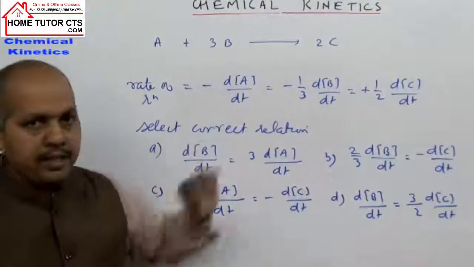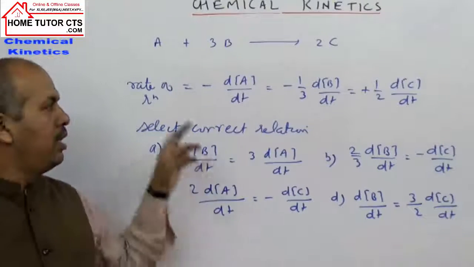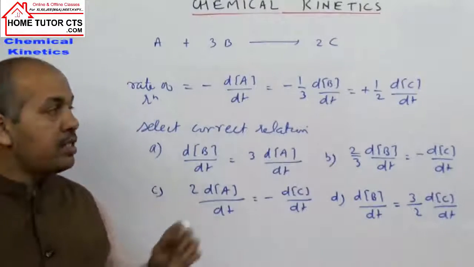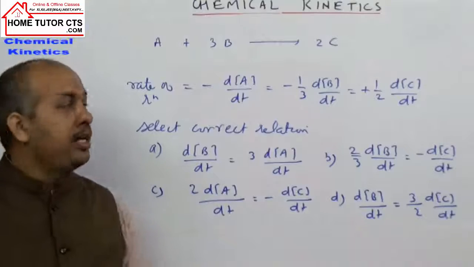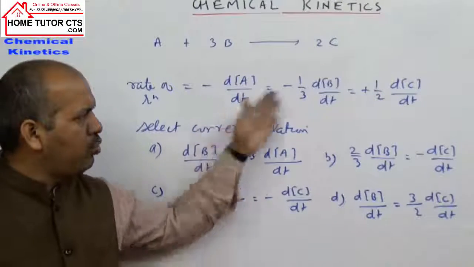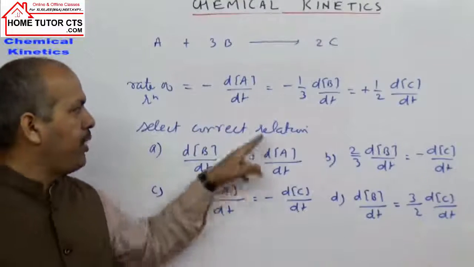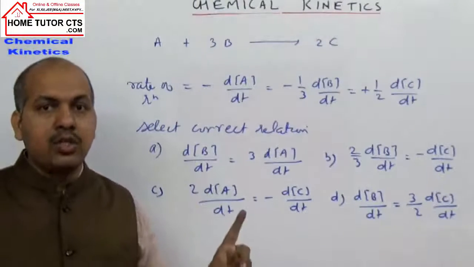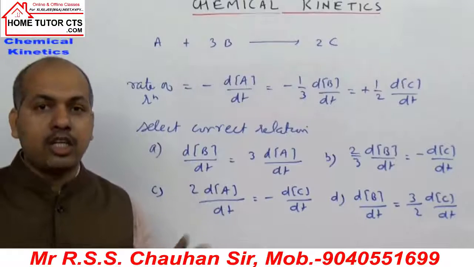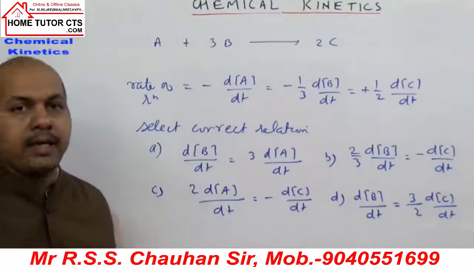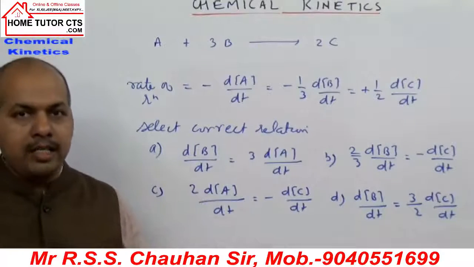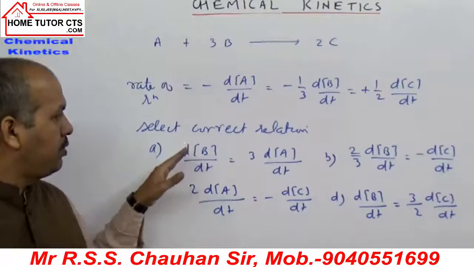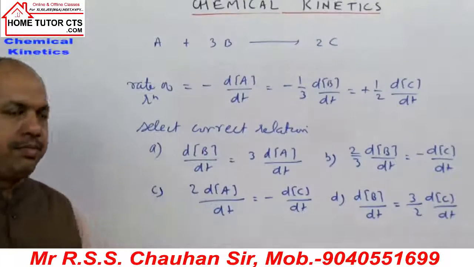If you don't get it in the exam, what will you do? First you write the rate of reaction expression in terms of A, B, C, and then you equate any two rates, like A or B, B or C, A or C. Sign, positive and negative, is to be taken special care of. You have to take care of the sign to relate the equations. Can you tell the answer to this question now? Okay, try this question yourself.